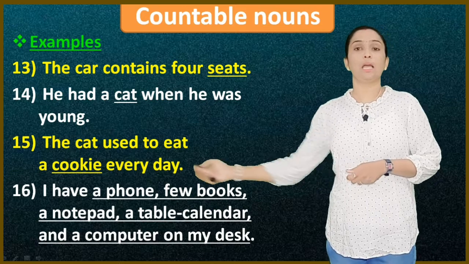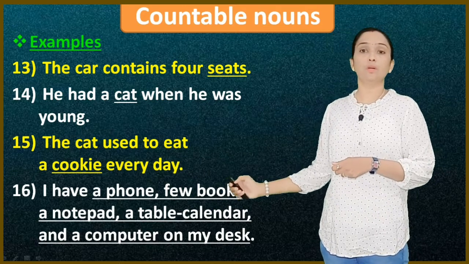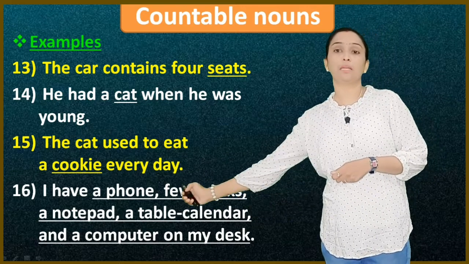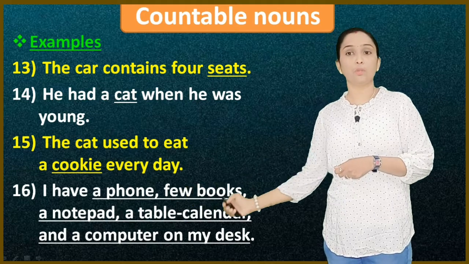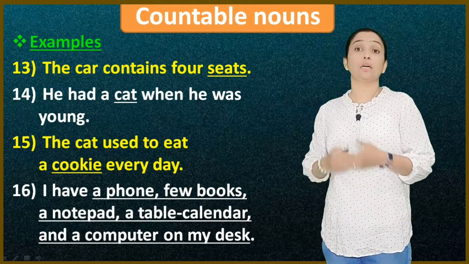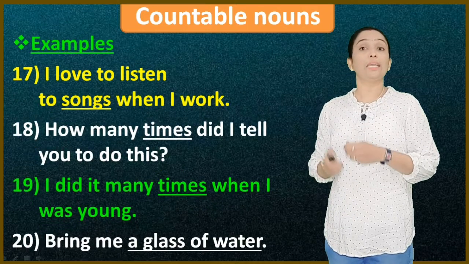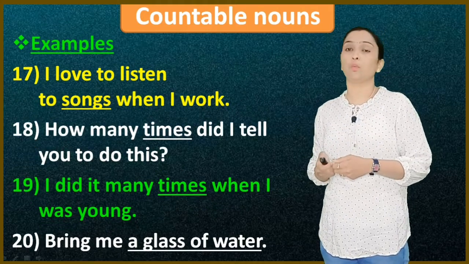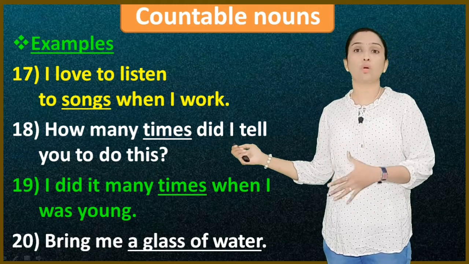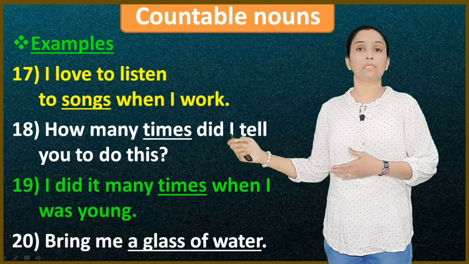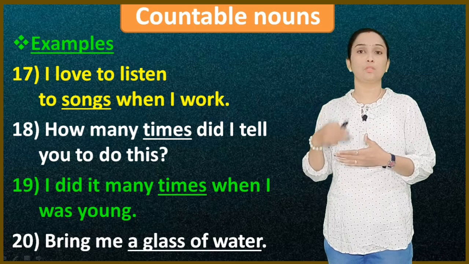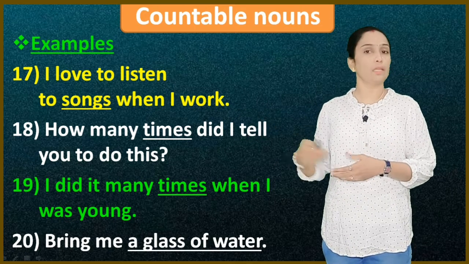The next example is: I have a phone, a few books, a notepad, a table calendar and a computer on my desk. So these are good examples of countable nouns. I love to listen to songs when I work. Song. I heard 4 songs. I made 3 songs. These are countable. When you come to songs, 1 song, 2 songs, we can count it.